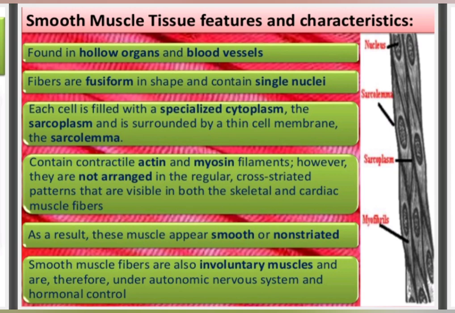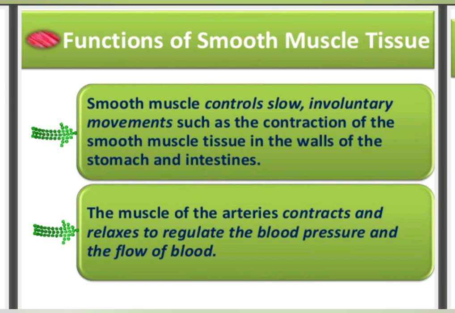Now what are the functions? As these muscles are involuntary in nature, they help in movement of food in the alimentary canal. These muscles contract slowly but remain contracted for a long time, so that's why they also help in peristaltic movement. They also help in contraction and relaxation to regulate the blood pressure and flow of blood in our body. These are the main functions.